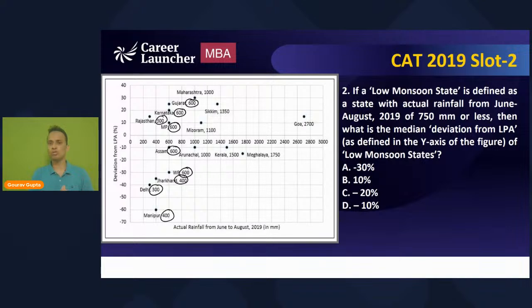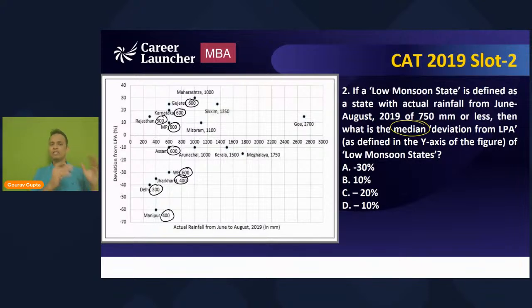Now for these low monsoon states, I have to find out the median deviation from LPA. Now what do we mean by median? The students who have covered algebra in their classes must know what median is. Median is a very common term, so I am expecting each and every one of you to know it.